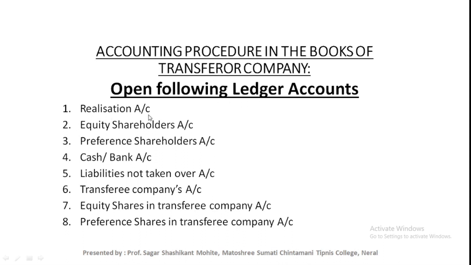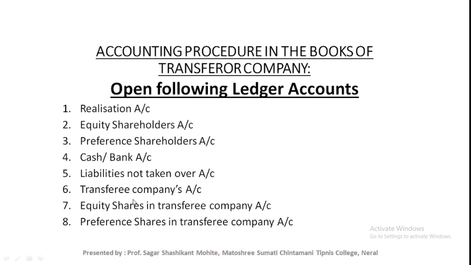First one is realization account, next equity shareholder account, preference shareholder account, cash or bank account, liabilities not taken over account. Means if new company has not taken over the creditors of the old company, that means transferor company, at that time we need to open the creditors account for the settlement of creditors.